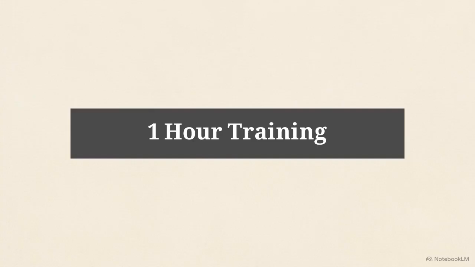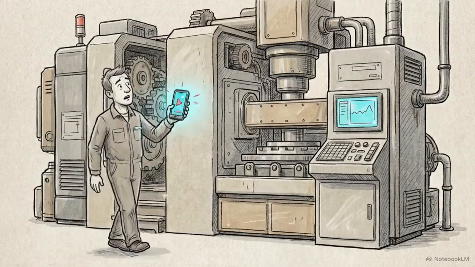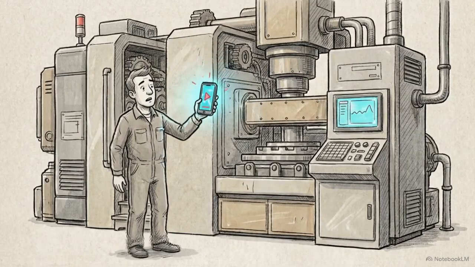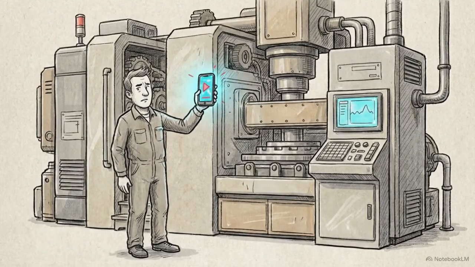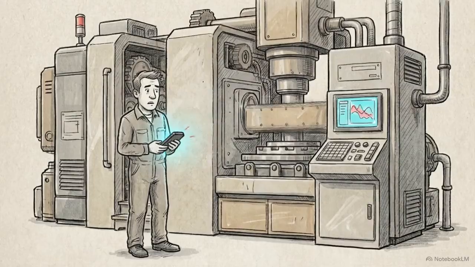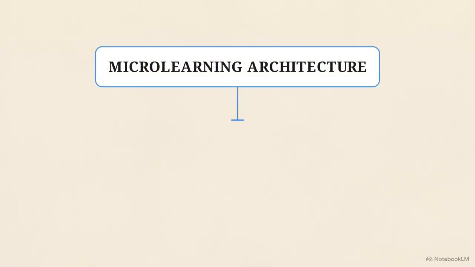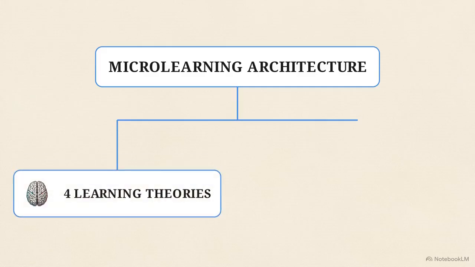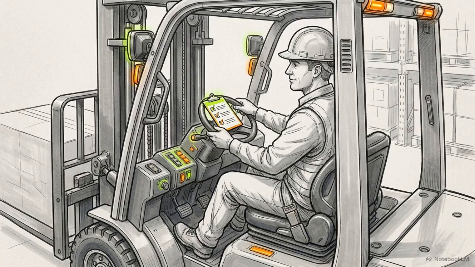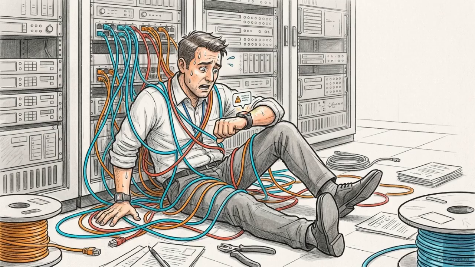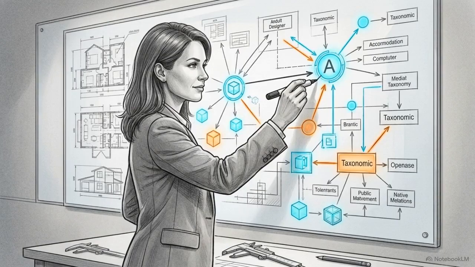They assume that simply making content shorter automatically makes it effective. Swapping comprehensive training for bite-sized content breaks down structurally if you ignore cognitive load and strict taxonomic limits. Sound microlearning is a parameterized architecture. It is strictly bounded by 4 established learning theories and 3 distinct learning domains. We are going to define the exact thresholds where this format succeeds and exactly where the architecture collapses under its own constraints. Mastering these specific thresholds is essential for sound instructional design.